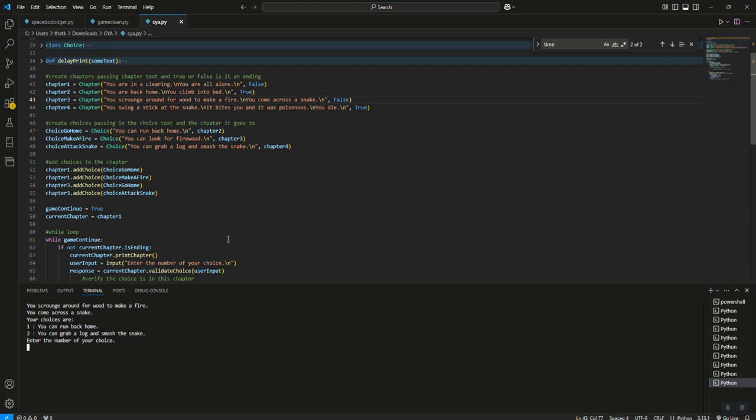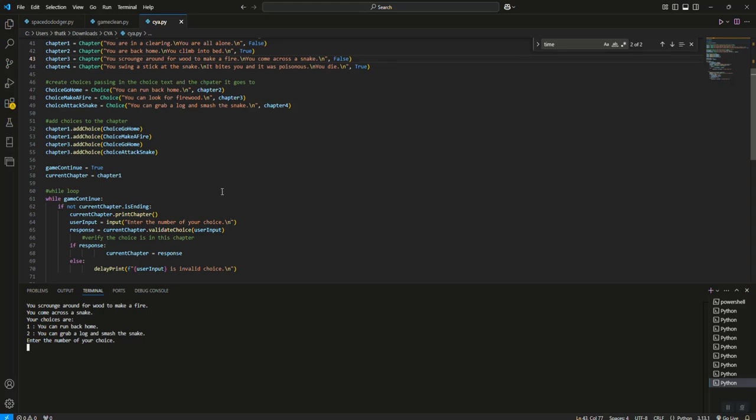Okay, and so this is all scalable. You just keep adding chapters, you keep adding choices, and then you keep adding the choices to the chapter. And again, I would tell you the best way to do this is to flow chart your story, so as you're going through, you make sure you're adding all the choices to the right chapters. Okay, so now that's the scalable part.